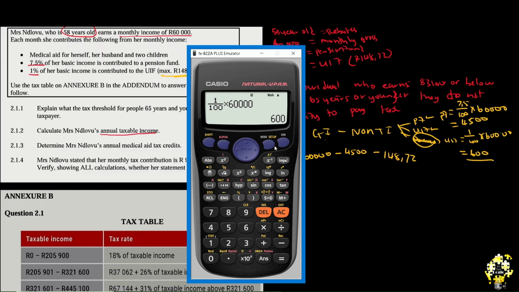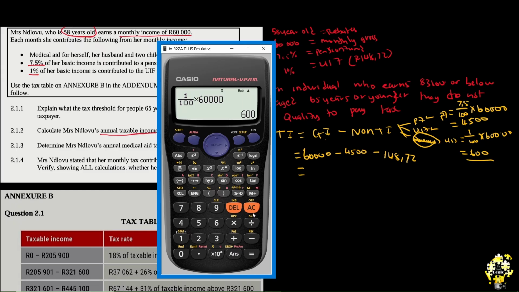Calculator, come back. You are needed. What is 60,000 when you subtract 4,500, and also subtract 148.72? Calculator says that it's 55,351.28. Remember, this is a monthly taxable income. They said we should calculate annual taxable income. What do we do? Multiply by 12.